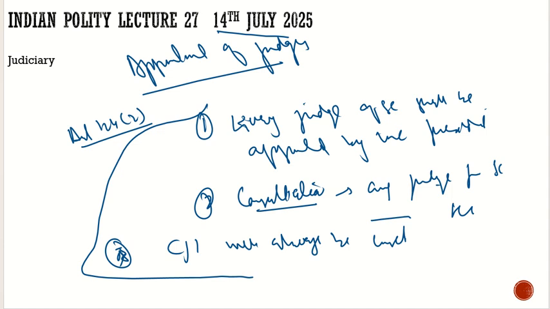If it is the matter of any judge other than the Chief Justice of India, then he will consult the Chief Justice of India too. And with respect to High Court judges, the President can also consult the governor of that state.